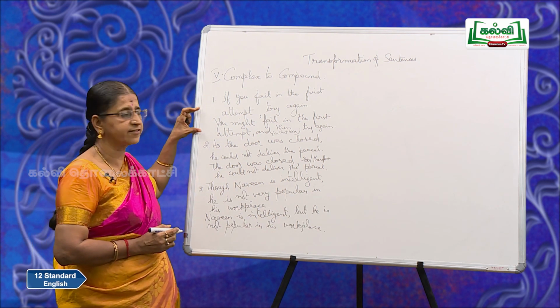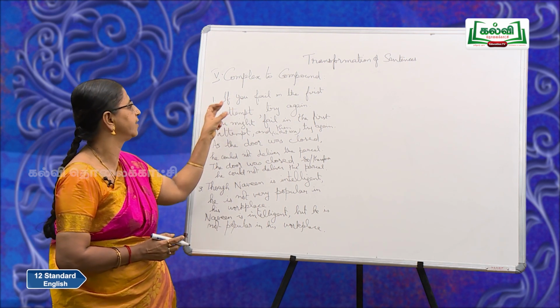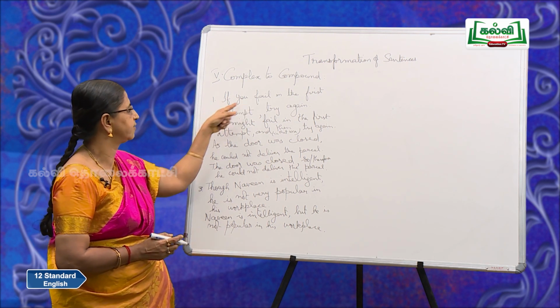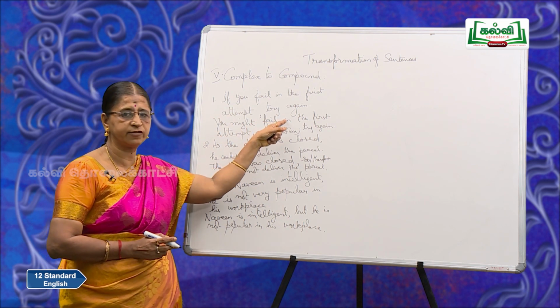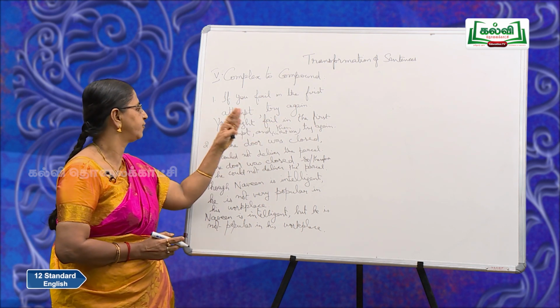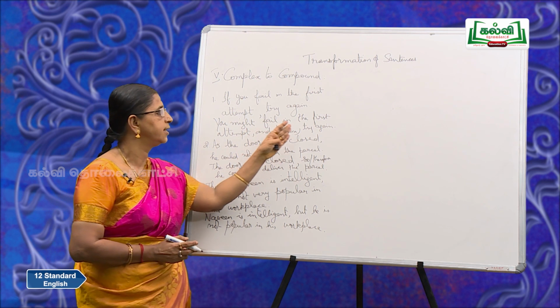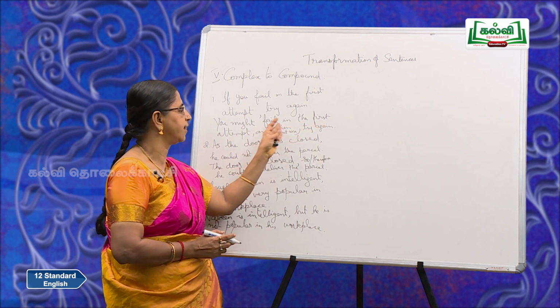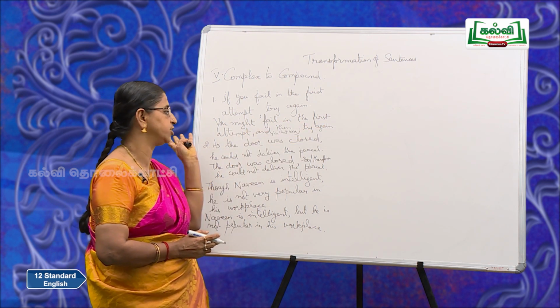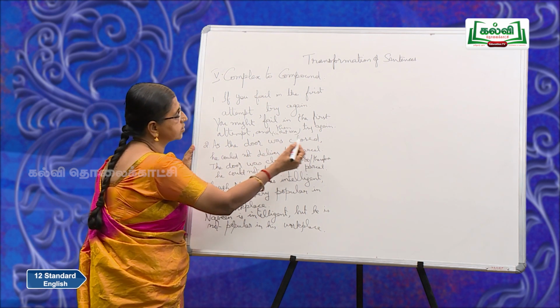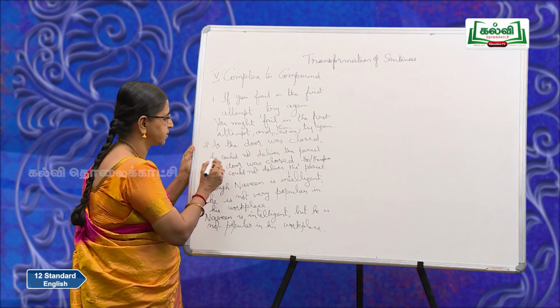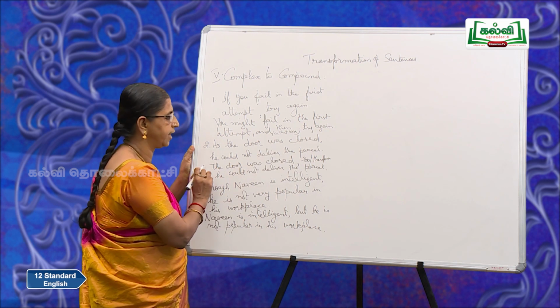So, did you understand the structure properly? If you fail in the first attempt, clause marker if, this is your subordinate clause, try again is your main clause. Here you might fail in the first attempt, one main clause, try again, another main clause, and then, or in that case, your conjunction. As the door was closed, subordinate clause, he could not deliver the parcel, main clause.